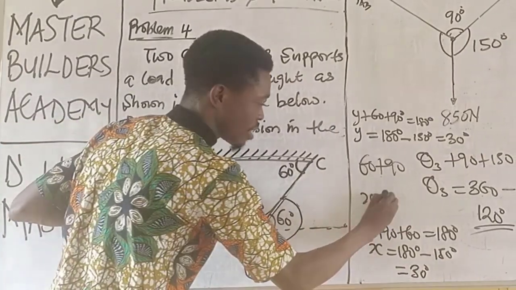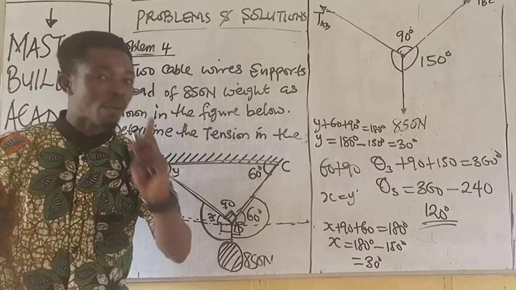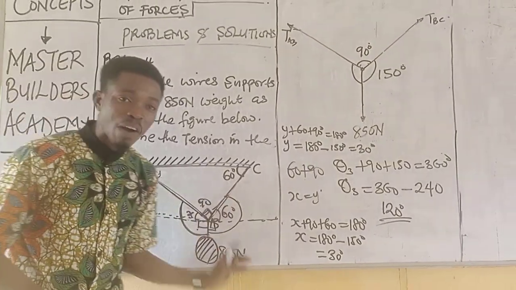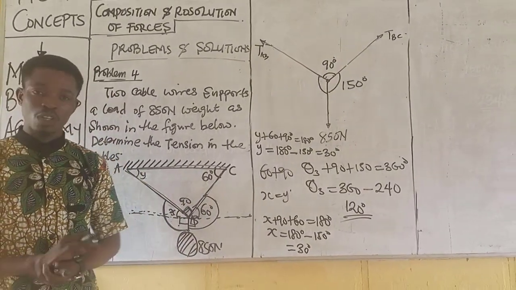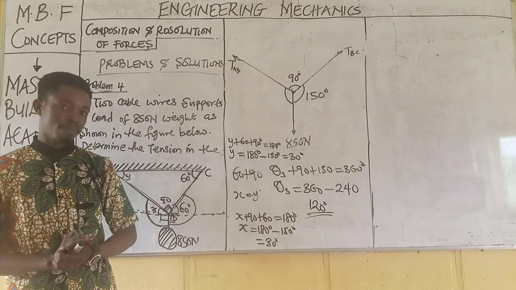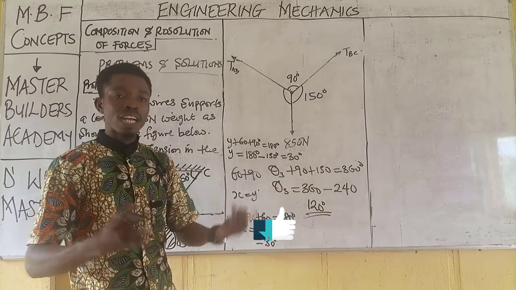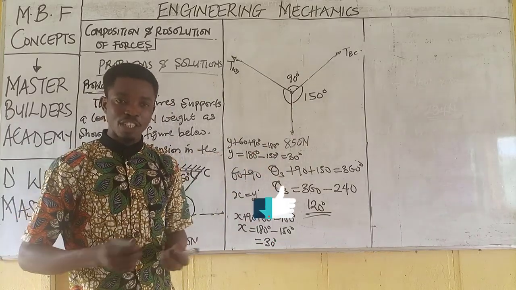It shows that x is equal to y. Reason: alternate angle. Now that we know this, whichever way you follow, you always have your answer. So it requires you to understand the principles that work. Now we have fully obtained the angles between the forces. We can now state Lami's theorem and begin to solve.